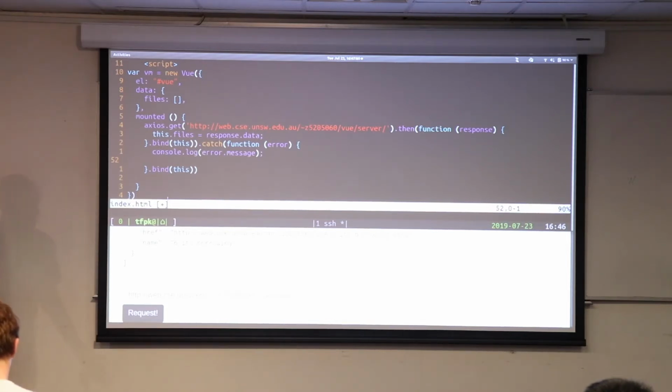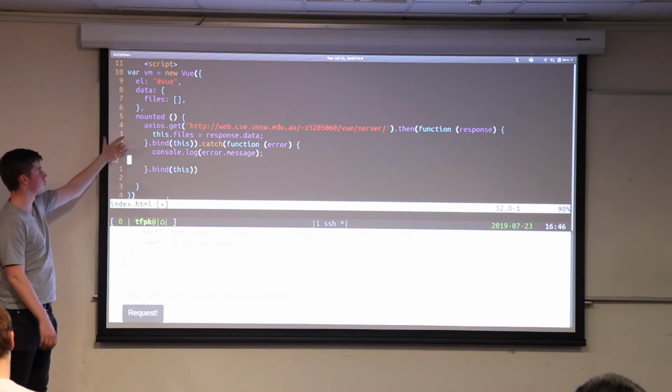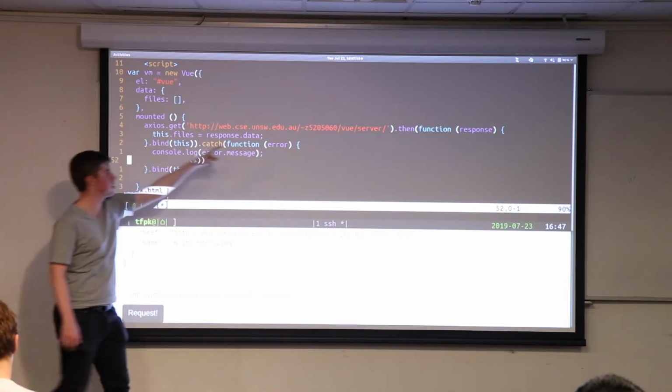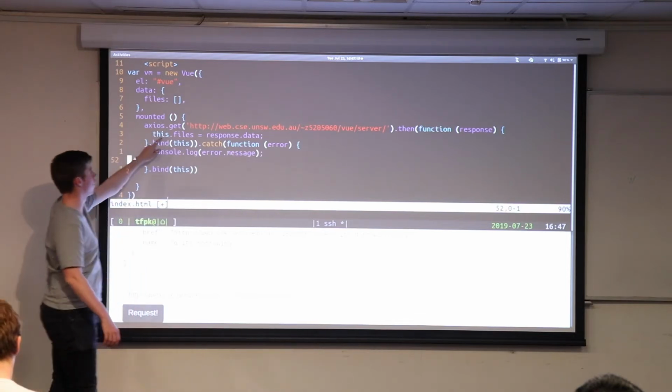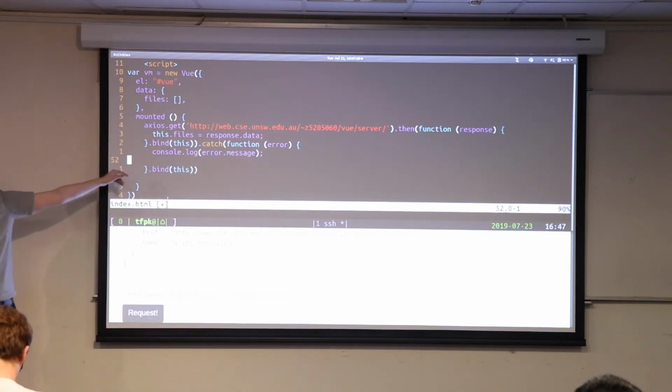Now the mounted function basically says, I've got this HTML file. When it loads, run this program. So in this case, it'll run axios.get on this server, and then it'll set all of the files in my Vue instance to whatever the server returns me back. It's the simplest program you could possibly have, because it just runs once. You press reload, and it'll call out to the server and get a list of files back.